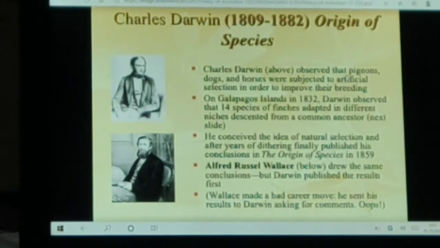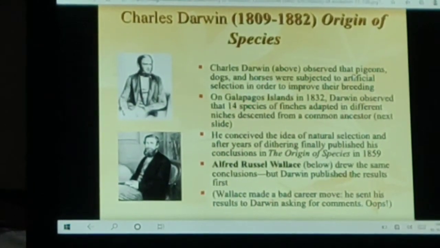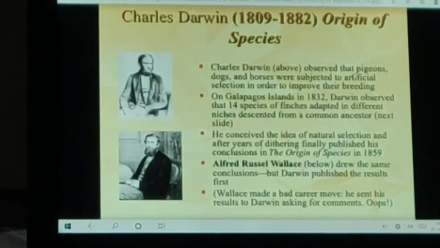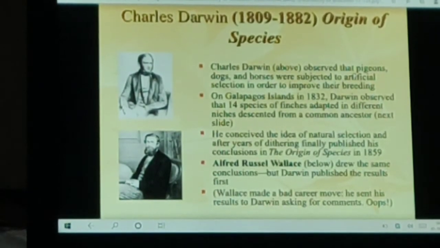He conceived the idea of natural selection and after years of dithering finally published his conclusion in the Origin of Species in 1859. Charles Darwin came up with the idea of evolution of species by natural selection in the 19th century, but could not work on the idea of hereditary genetics.